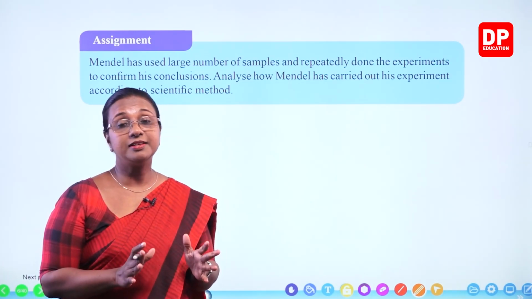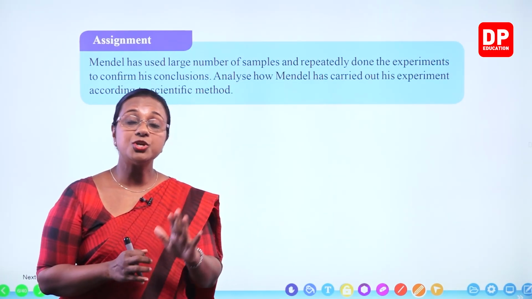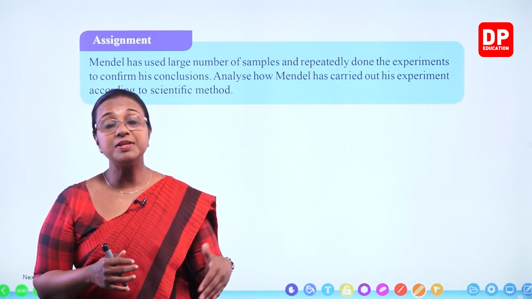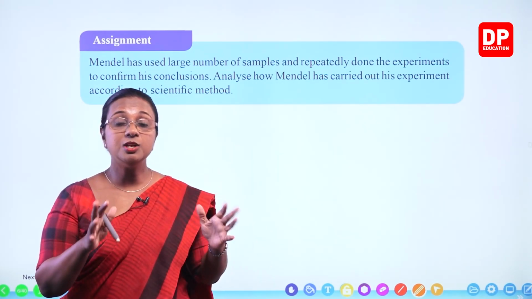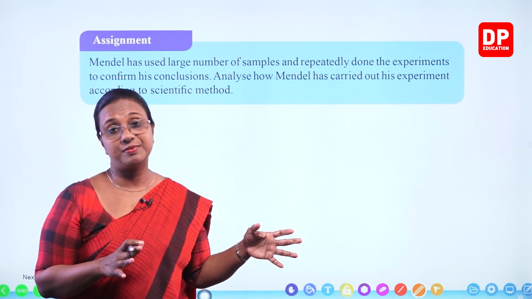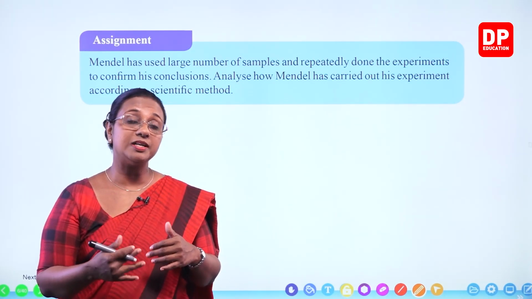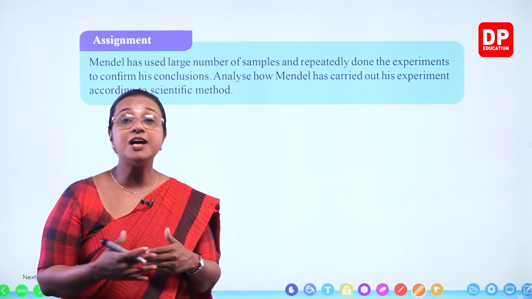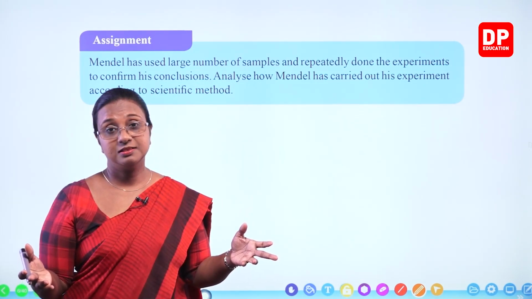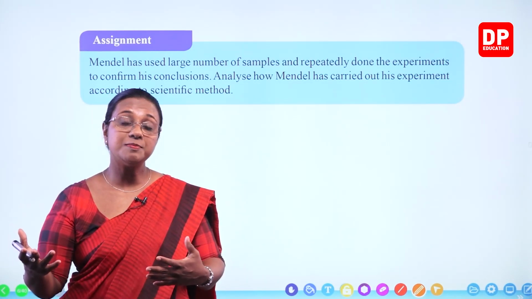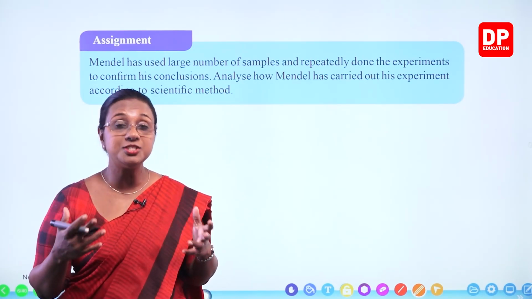But for one characteristic itself, for tall and short plants, he repeated the procedure several times. He did not just stick to one set of observations. And in each experiment, he used a large number of plants, say 1,000, 2,000 plants.